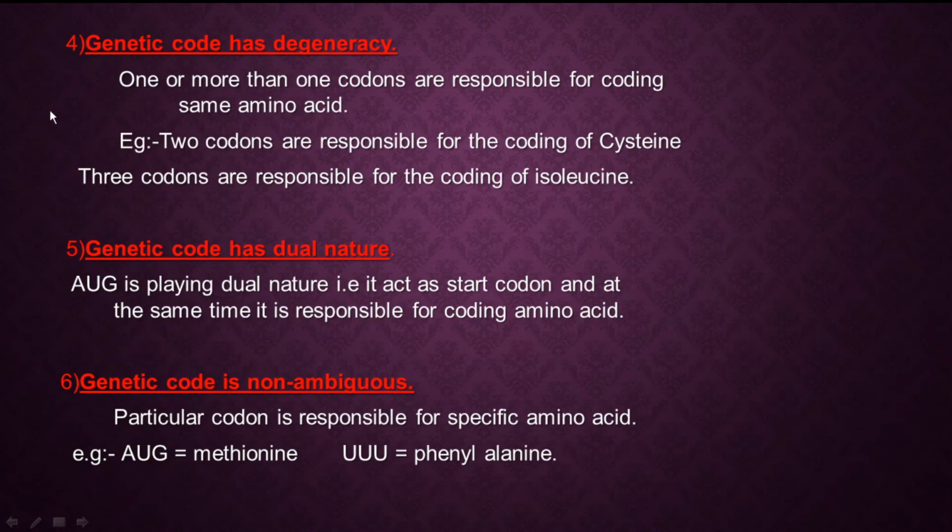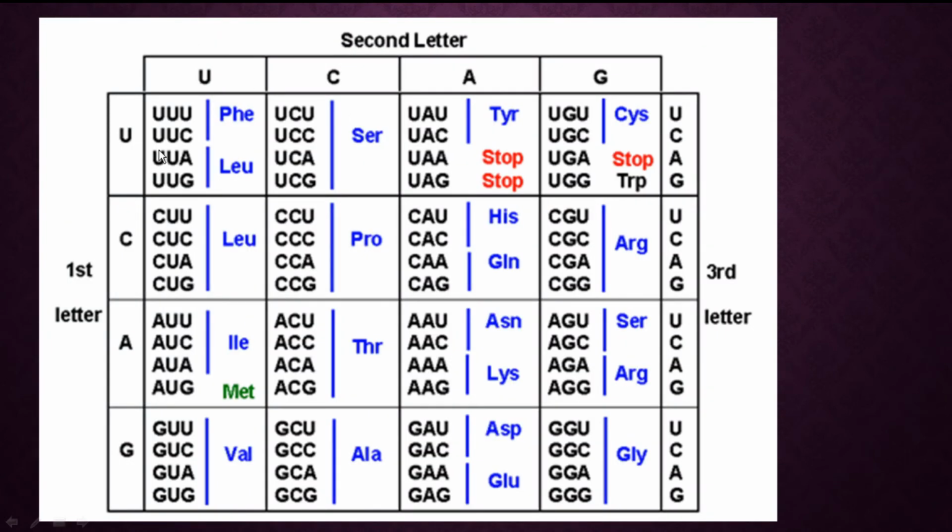Now the fourth characteristic is that genetic code has degeneracy. Means what? One or more than one codon is responsible for coding the same amino acid. Just see, can you see this codon UUU? Another codon UUC. These two codons are responsible for coding the same type of amino acid. These two codons, UUA and UUG, are responsible for coding the same amino acid.